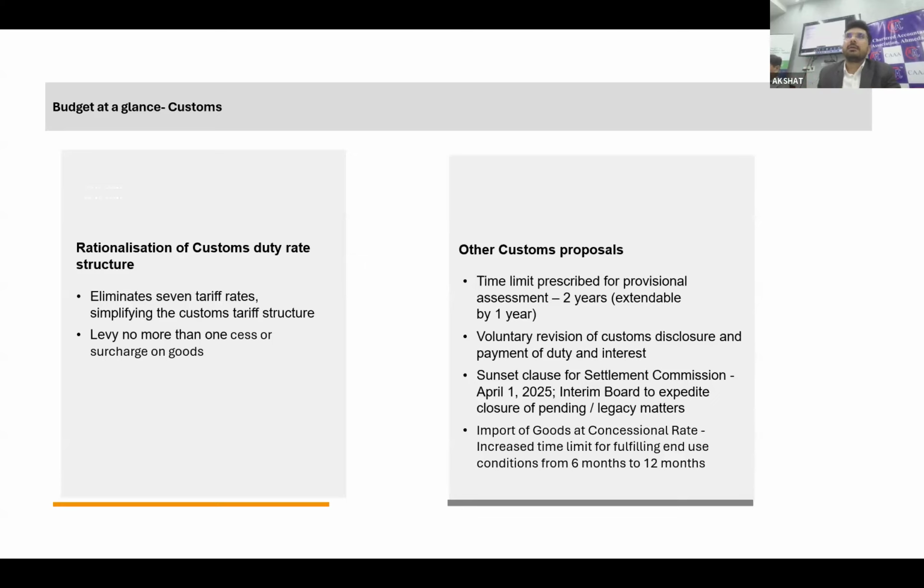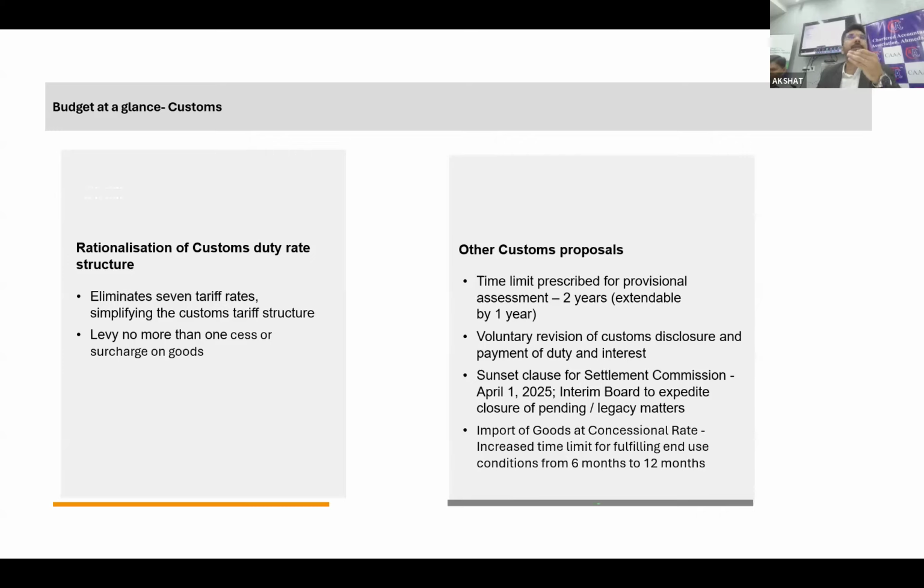It may happen that the officer keeps on delaying, though there is a defined time limit by which, on receipt of all the information, they have to conclude. But we witness that it is never ending, right? Now they have defined a time limit, so that at least we have visibility and assurance that one fine day the customs authority will not come to us after 4 or 5 years and say that this is not the correct classification, or this is not the rate applicable to your case. So that is the main change.